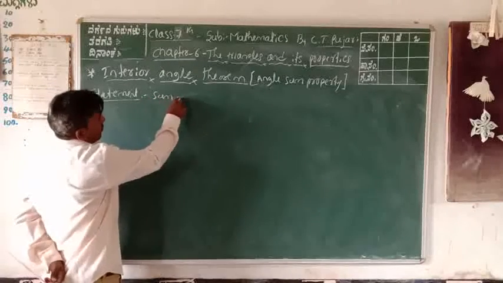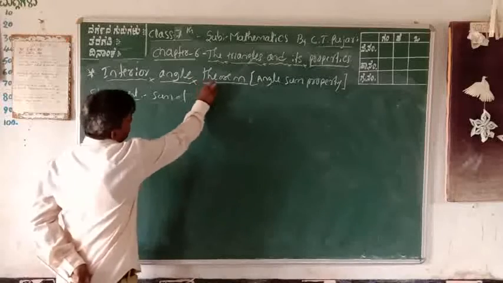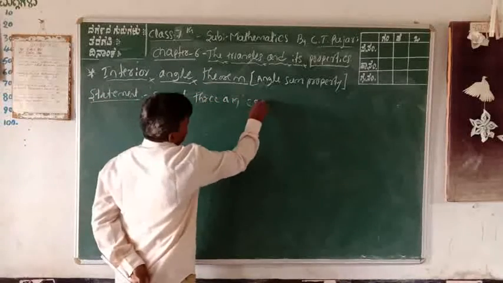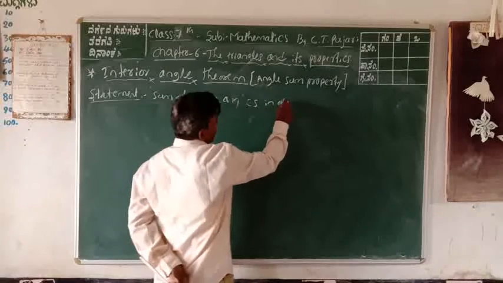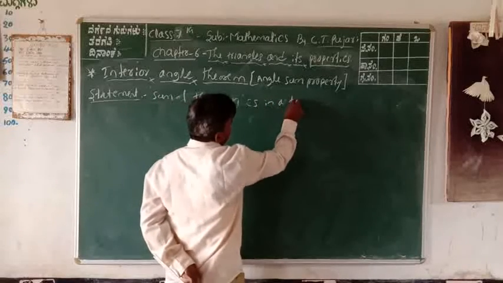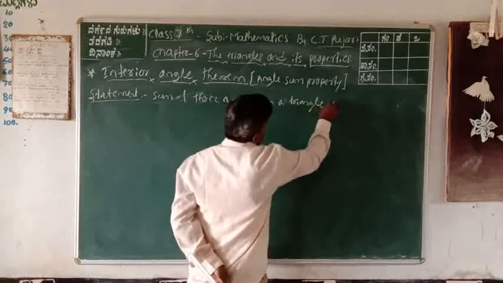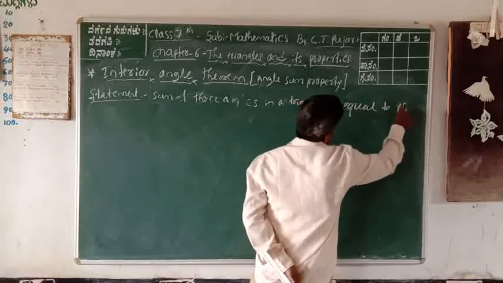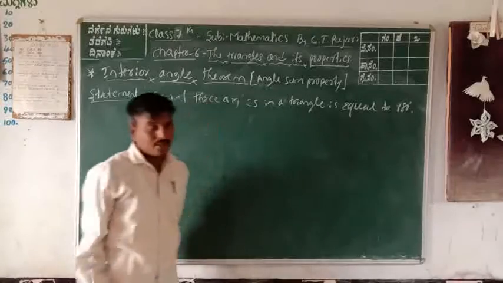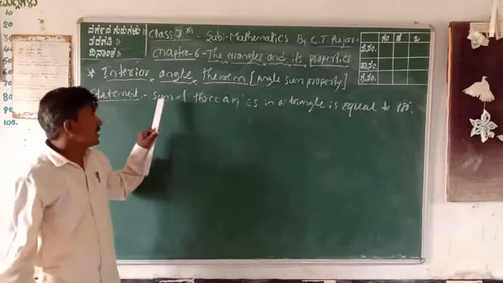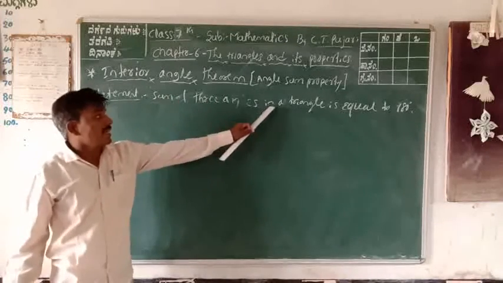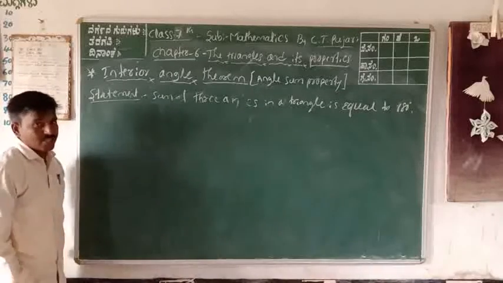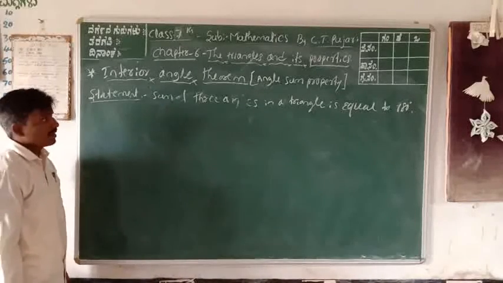The sum of three angles in a triangle is equal to 180 degrees. This is your statement. First, the statement: the sum of three angles in a triangle is equal to 180 degrees. Next, construction.